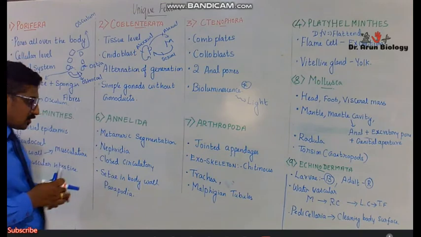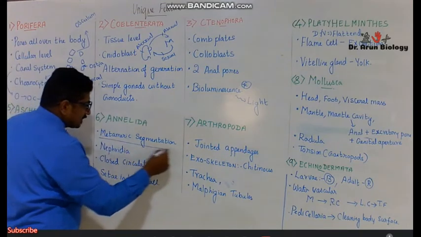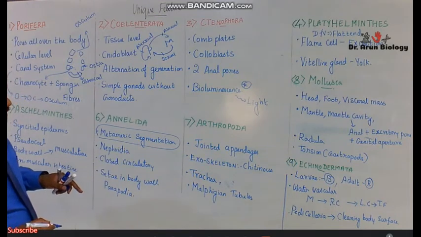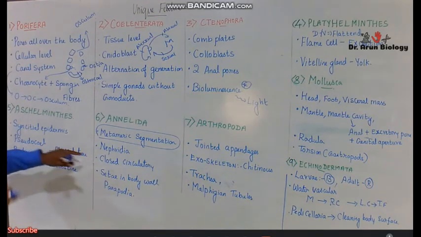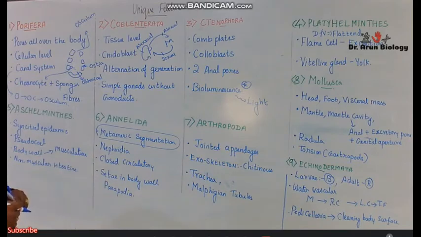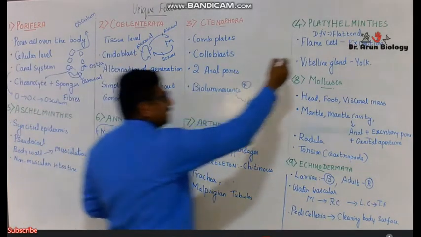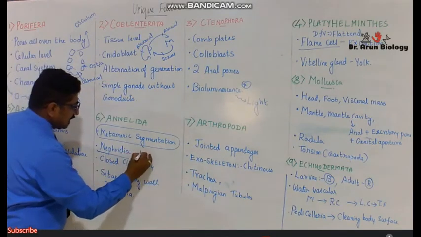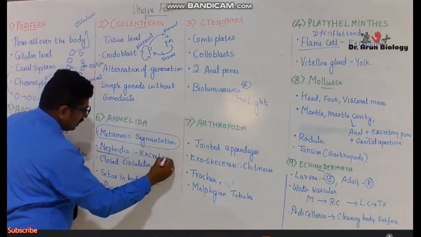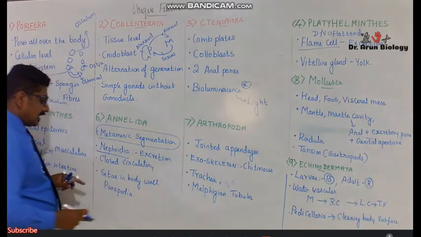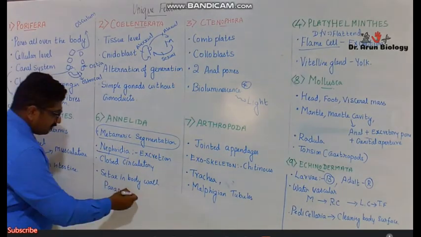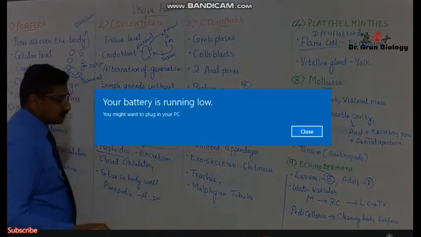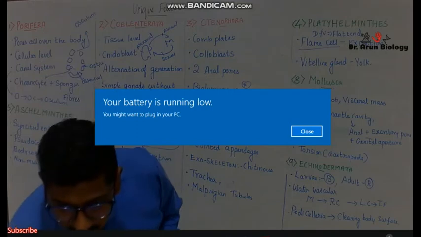Annelida is the first organism to exhibit metameric segmentation. For excretion they have nephridia, and they have a closed circulatory system. Platyhelminthes have flame cells, whereas here they have nephridia used in excretion. They have a closed circulatory system, setae on the body wall, and they may even have parapodia. The parapodia help in locomotion.